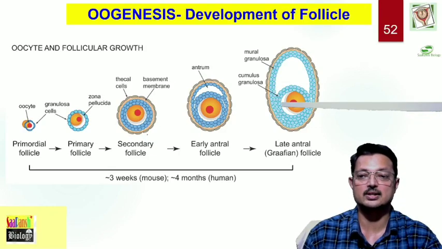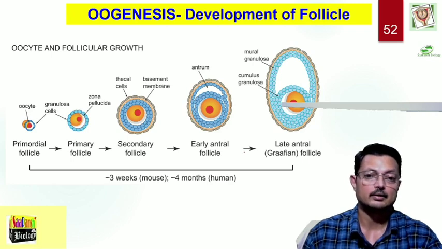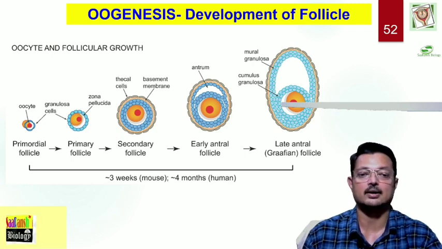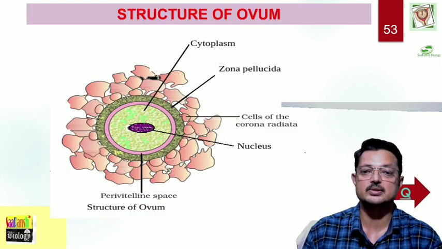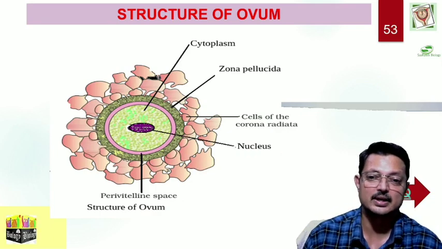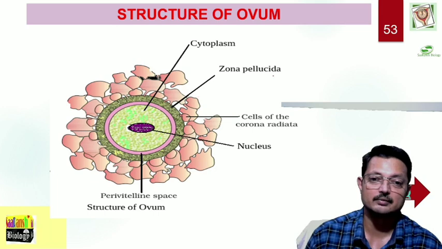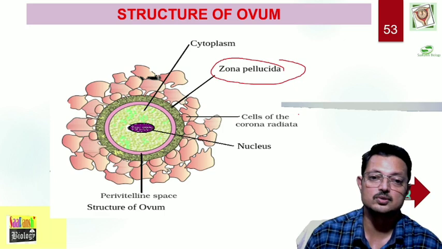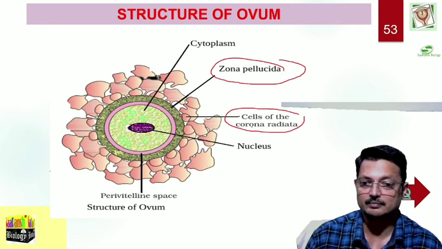So, as already discussed, you have the primordial follicle, primary follicle, secondary follicle, antral follicle and Graafian follicle. As far as the structure of the ovum is concerned, at this stage it is the secondary oocyte after ovulation, which is covered by the zona pellucida layer, and loose cells are also arranged outside this ZP, zona pellucida. They are called cells of the corona radiata.